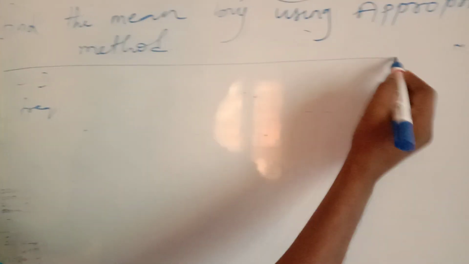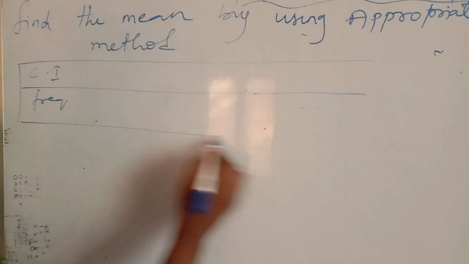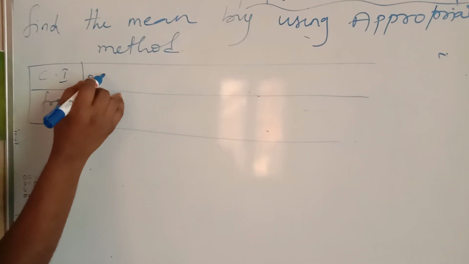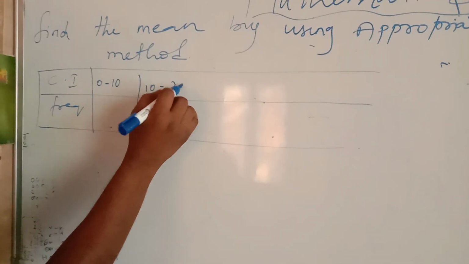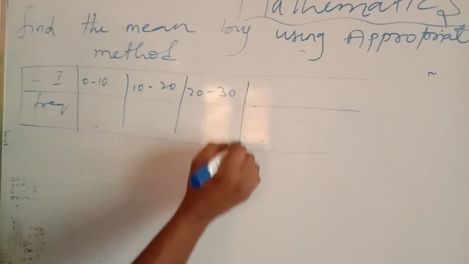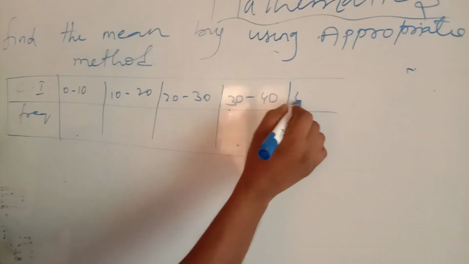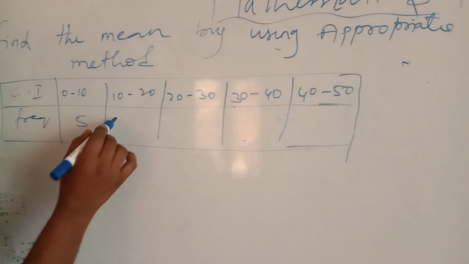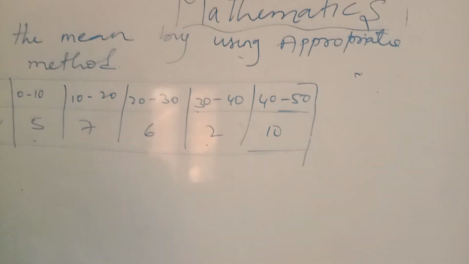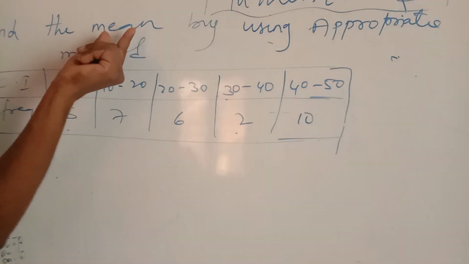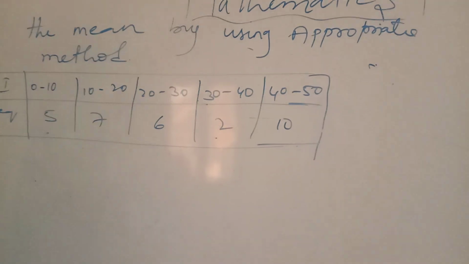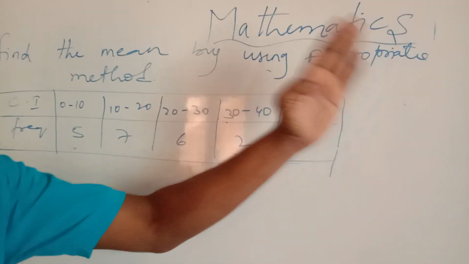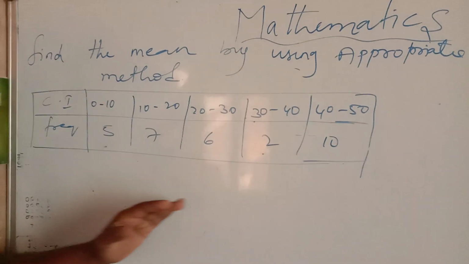Class interval and frequency. For example, the class intervals are 0 to 10, 10 to 20, 20 to 30, 30 to 40, and 40 to 50, and the frequencies are 5, 7, 6, 2, 10. You are going to solve for the mean by using the appropriate method, based on the fi and xi values. You can choose the second method or the third method. You cannot use the first method.